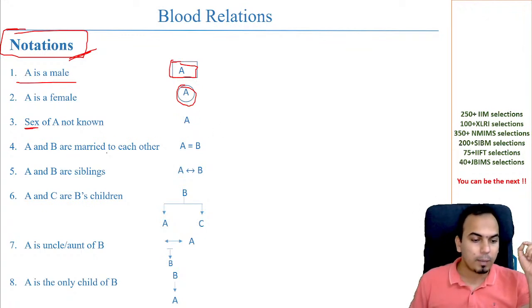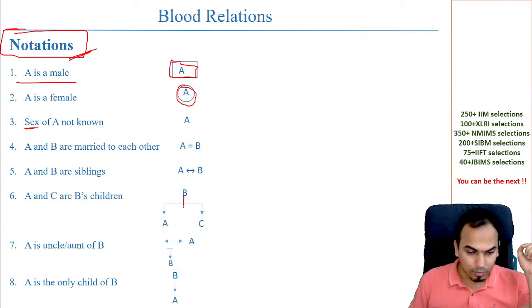A and B are married to each other. So you see that A equal to B. Okay, this is the case. If the gender is given to you, then you can make a square or a circle on A and B. A and B are siblings, which will be made with a single horizontal line. Like that. A and C are children of B.